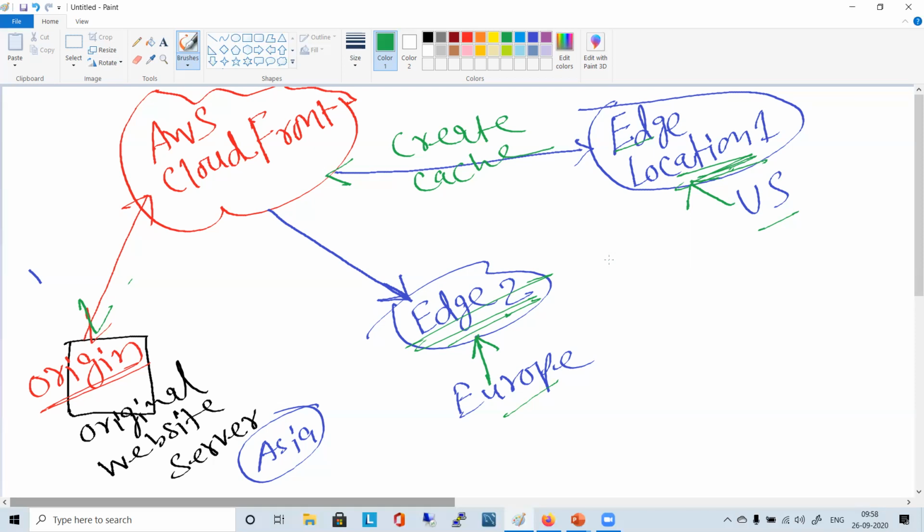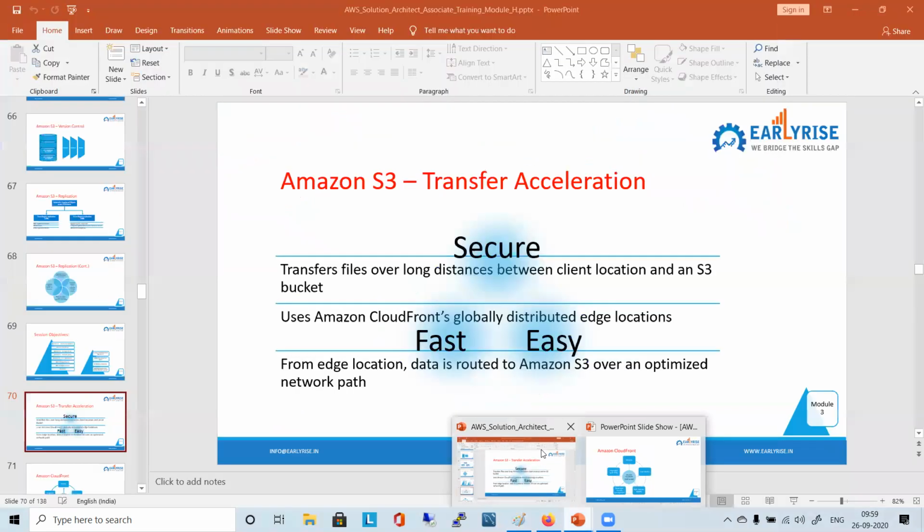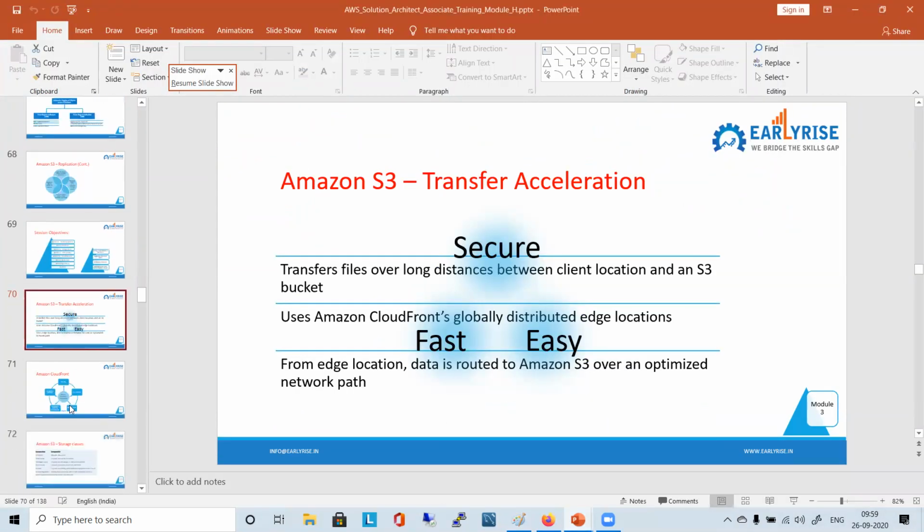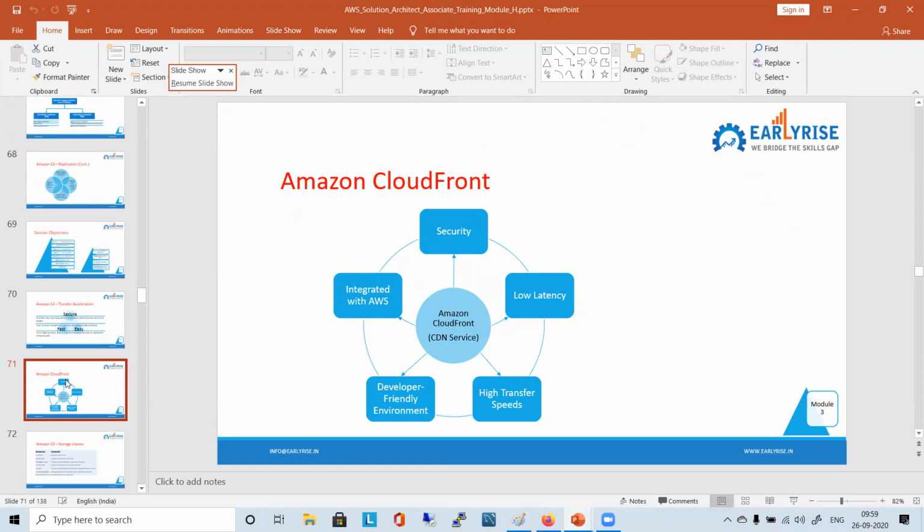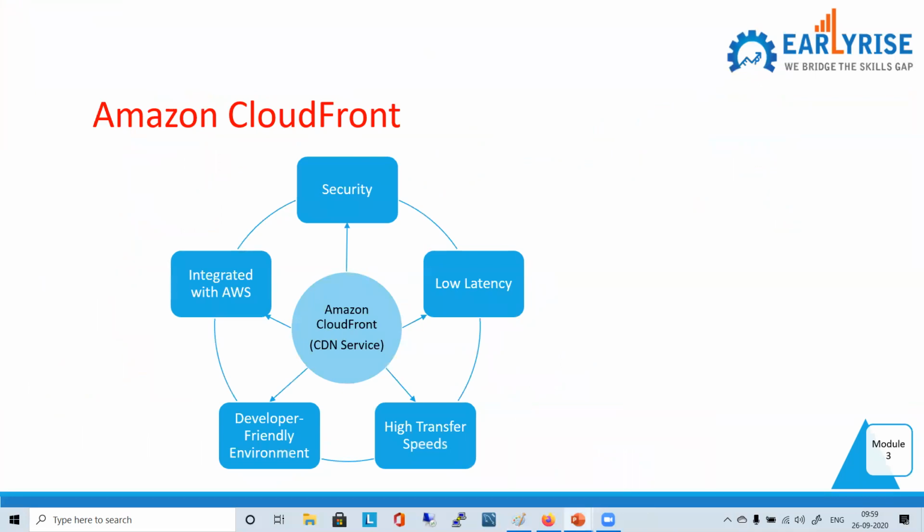Making sense? Yes. Okay. So this is how it works, and let me tell you, it is a super fast service and a great service to utilize, without any doubt. Now let's go to the next one. As you see in the slide, I have mentioned various features: it's integrated with AWS, security, low latency, high transfer speeds, and a developer friendly environment.